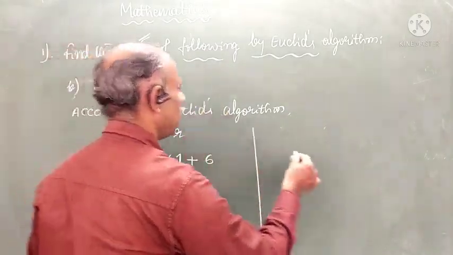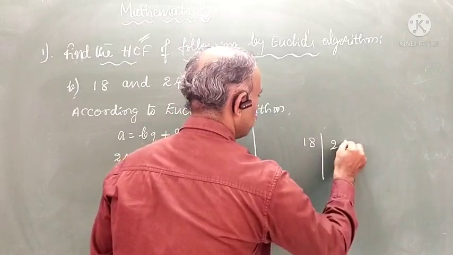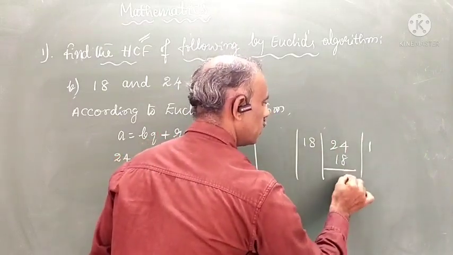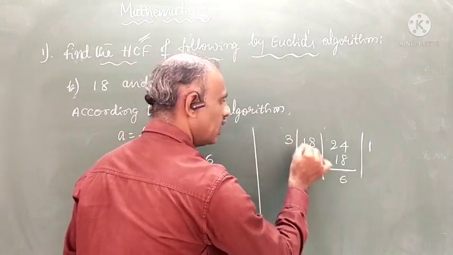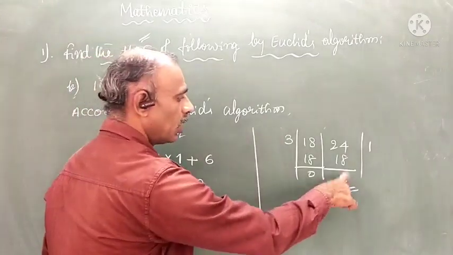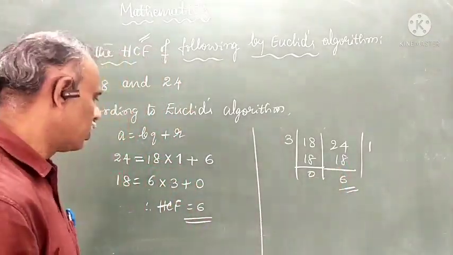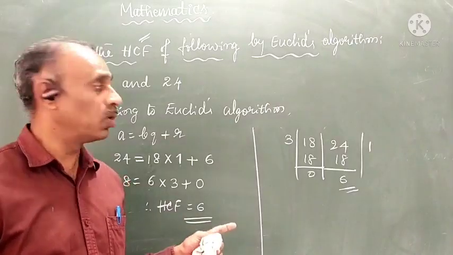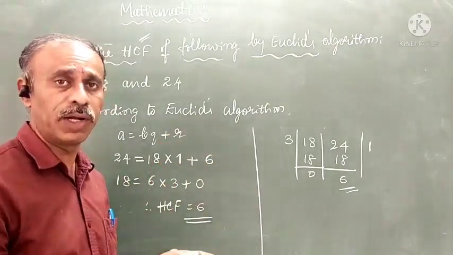So the two numbers 18 and 24. 18 ones are 18, 6 remains. 6 threes are 18. See, on this side you got 0, and the other column gives you a number. So that is the HCF. Like this we need to find. Very similarly we have to find out.